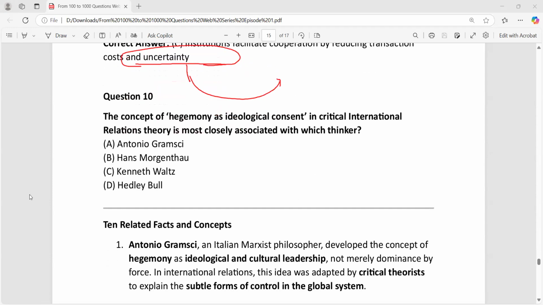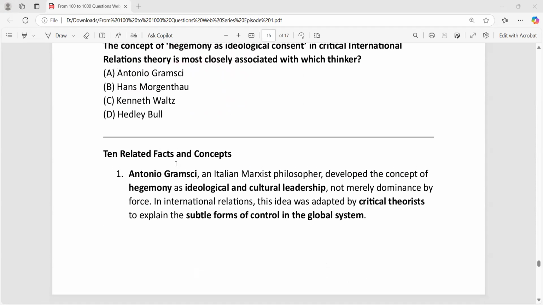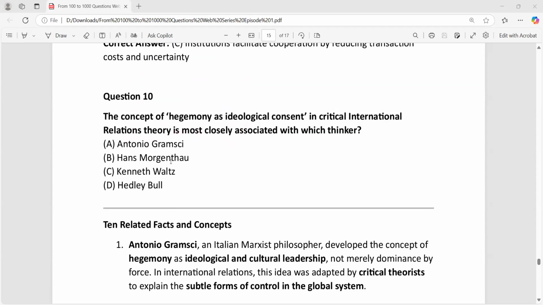Come to question number 10, the last question of the lecture. Finally, we are on the last one. The concept of hegemony as ideological consent in critical international relation theory most closely... Okay, so the concept of hegemony is given by Antonio Gramsci.